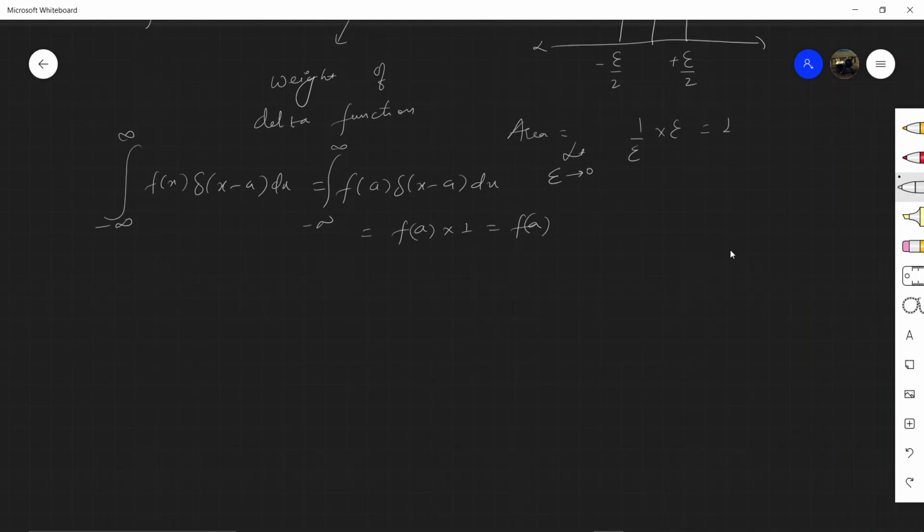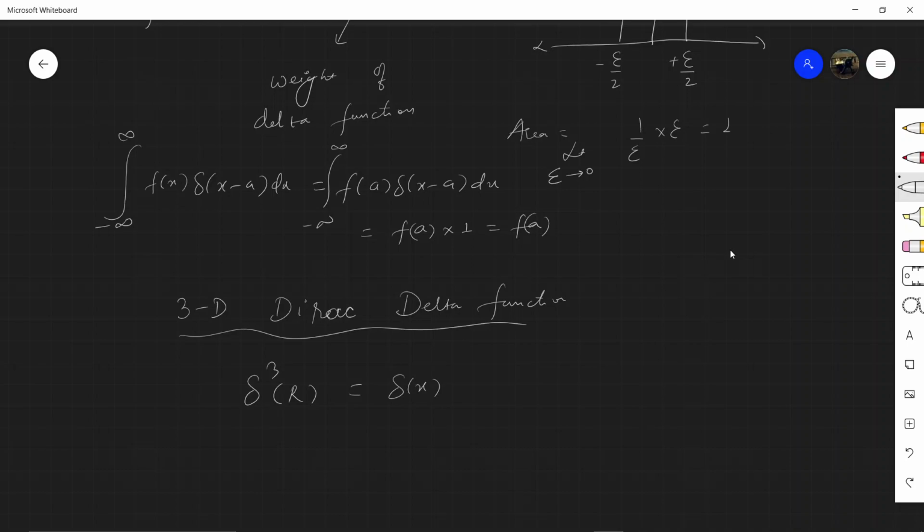Now in 3 dimensions, the Dirac delta function in 3 dimensions will be the same for any position at any distance r.